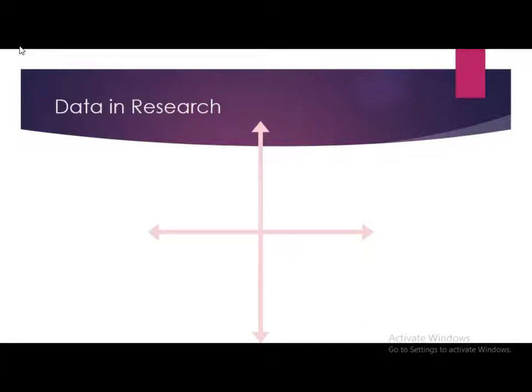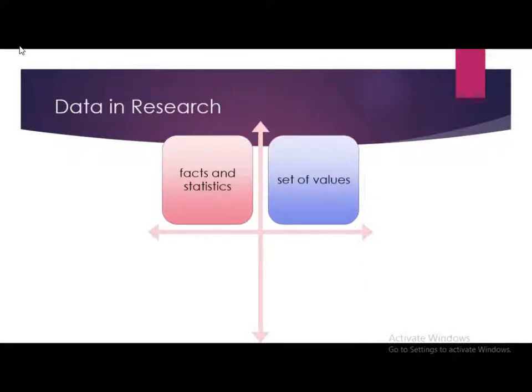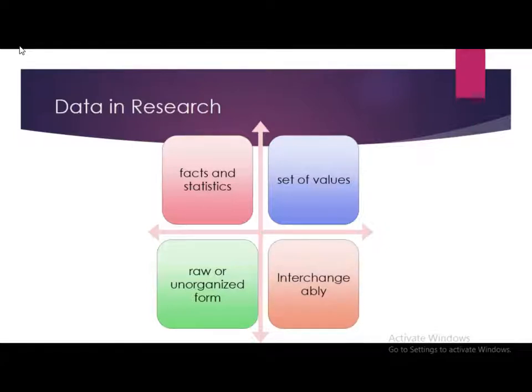So data in research. Data is facts and statistics collected together for reference or analysis. Data is a set of values of subjects with respect to qualitative or quantitative variables. Information in raw or unorganized forms such as alphabets, numbers, symbols that refers to or represents conditions, ideas or objects. Data and information or knowledge are often used interchangeably. However, data becomes information when it is viewed in the context or in post-analysis.